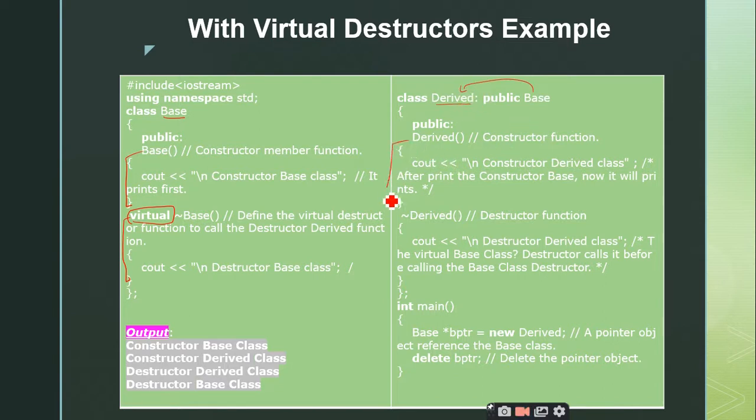So this is the derived class constructor, and this is the derived class destructor. One question I want to ask: is it necessary that you should declare the derived class destructors as virtual? Shall I write like this, or is it enough to write it inside the base class itself?